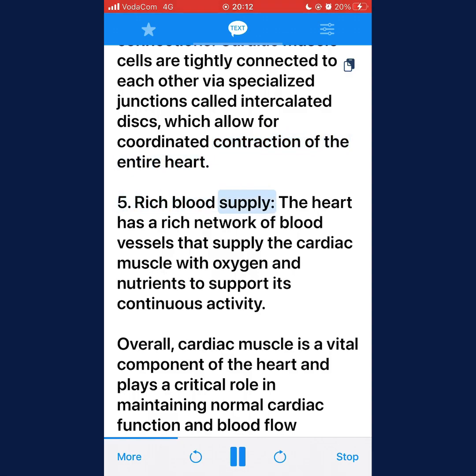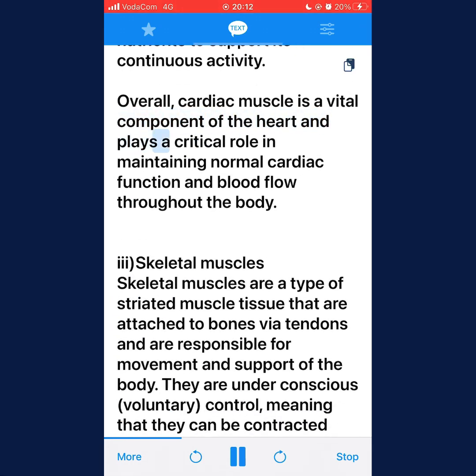5. Rich blood supply. The heart has a rich network of blood vessels that supply the cardiac muscle with oxygen and nutrients to support its continuous activity. Overall, cardiac muscle is a vital component of the heart and plays a critical role in maintaining normal cardiac function and blood flow throughout the body.